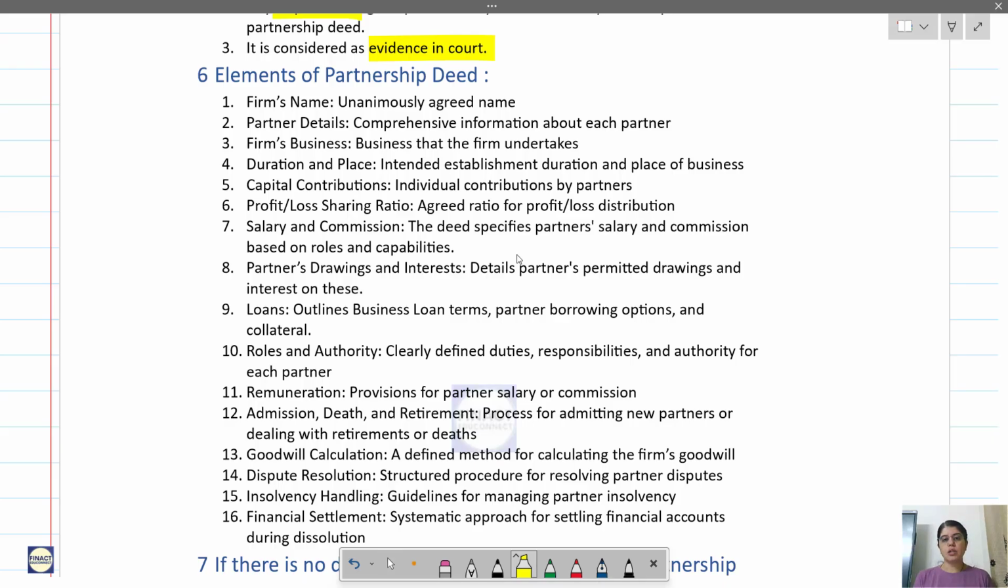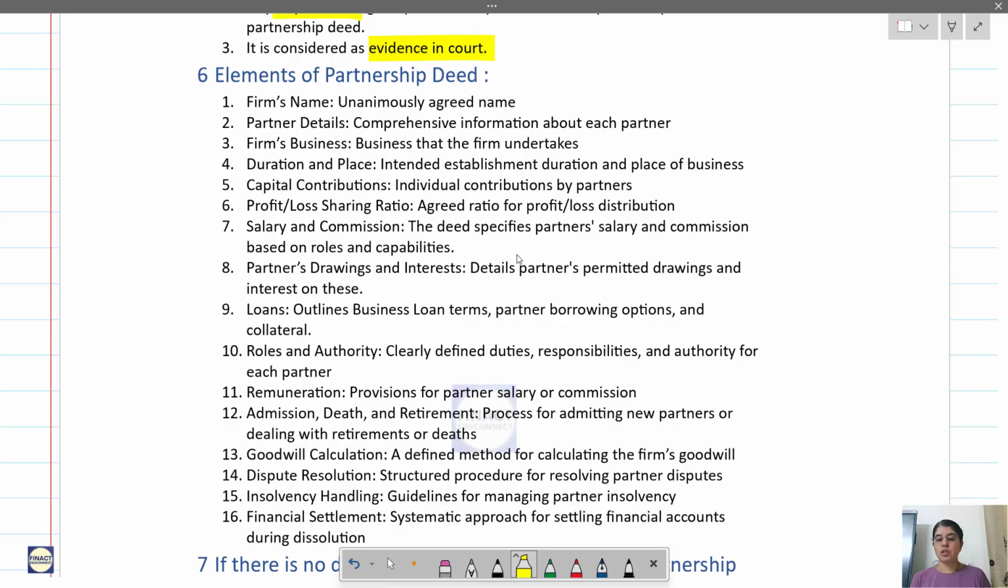Then next is elements of the partnership deed. That is, what all a partnership deed should contain. So as I told you: firm's name, partners' details, firm's business, duration and place, that is address. Then capital contribution, so how much capital should be invested by each partner, profit loss sharing ratio, salary, commission, partners' drawings, interest. Then if there is some limit on the drawings of the partners, that should be mentioned. Then loans, what are the loans that will be taken? Then remuneration of the partners, other roles and authorities, then admission, death, retirement, goodwill calculation.